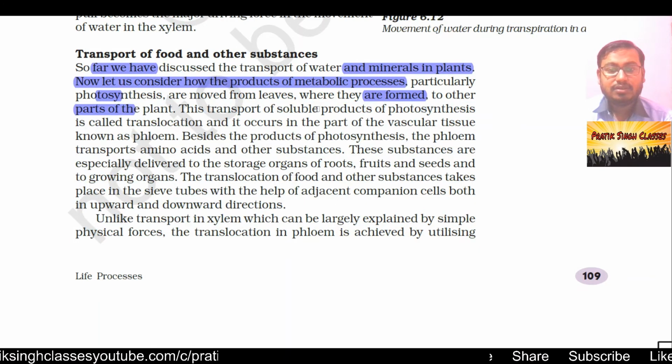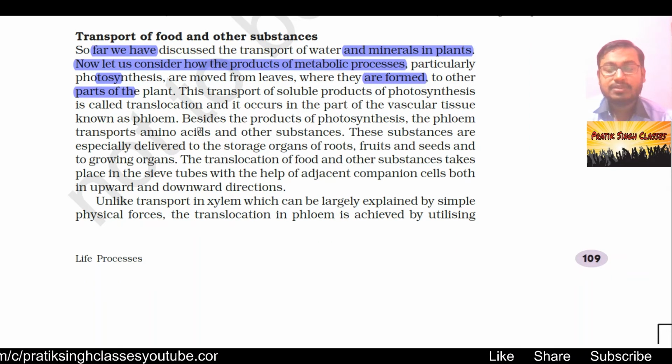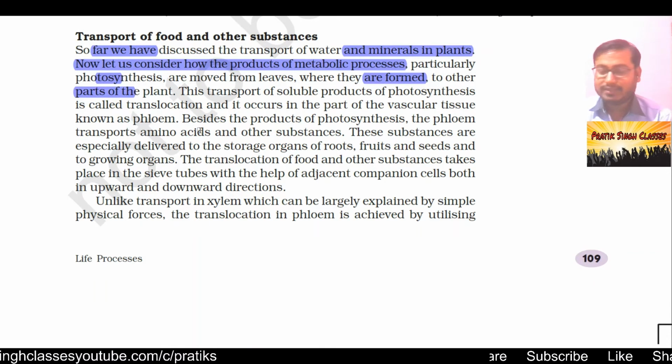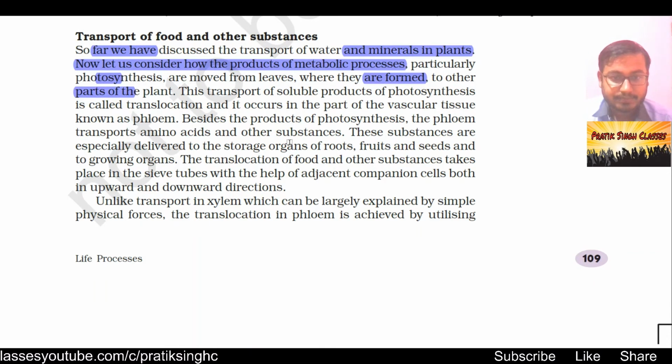This transport of soluble products of photosynthesis is called translocation, and it occurs in the part of vascular tissue known as phloem. That means the process in which the prepared food is transported to each and every part of the plant is called translocation.